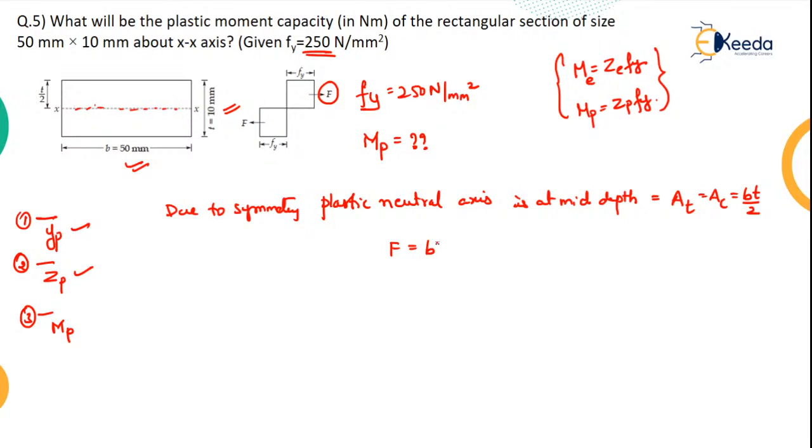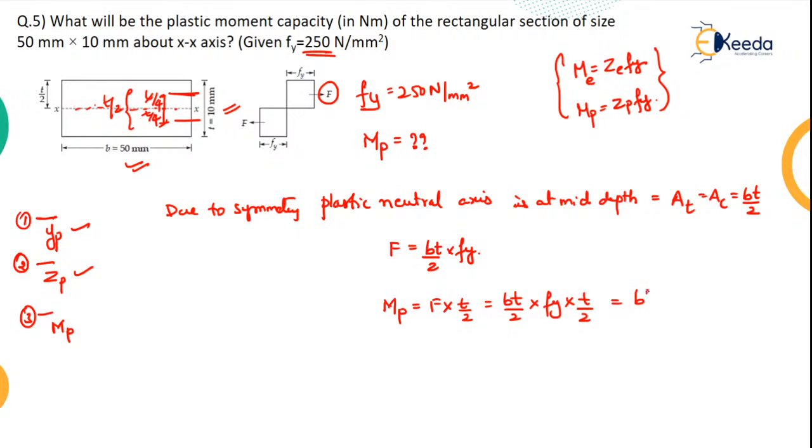Area into Fy. Now what will be MP? Force into perpendicular distance. So here to here, this is nothing but T by 4, and this is also nothing but T by 4. So in total this will be T by 2. That will be BT by 2 into Fy into T by 2, which is nothing but BT square by 2 into Fy.